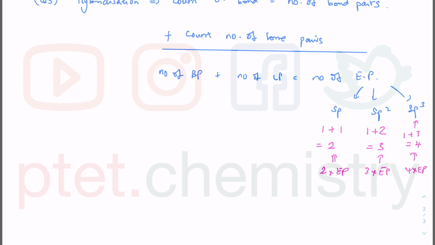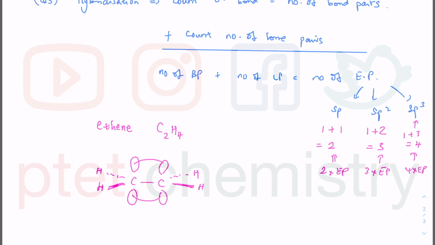Now, what do we have here? They say we are looking at ethene. Ethene is a molecule that's stated in the syllabus. It's C2H4. If I draw it out, it will look like this. If I draw it out in three-dimensional, it will look like this. So H, H, H, and H. I'm flipping it sideways so that you can see that there is a pi bond. This is the sigma bond. This is the pi bond. Together, this is one pi bond.